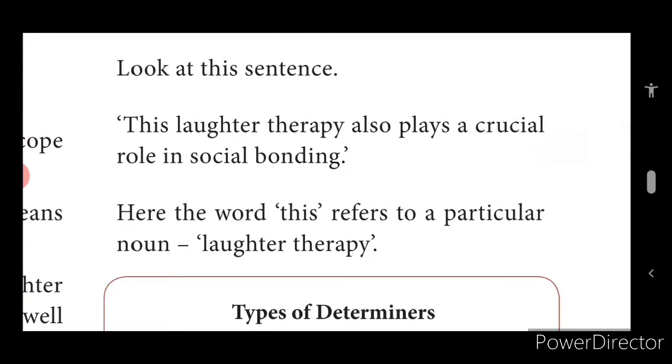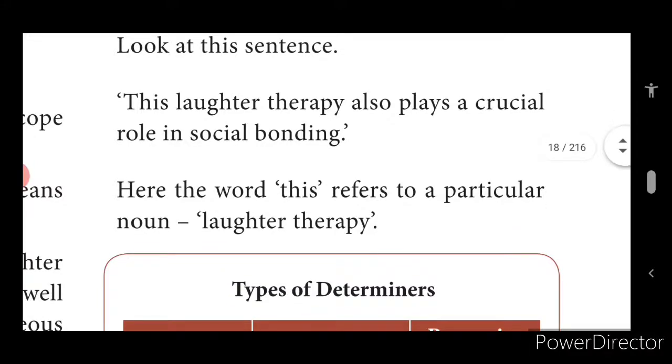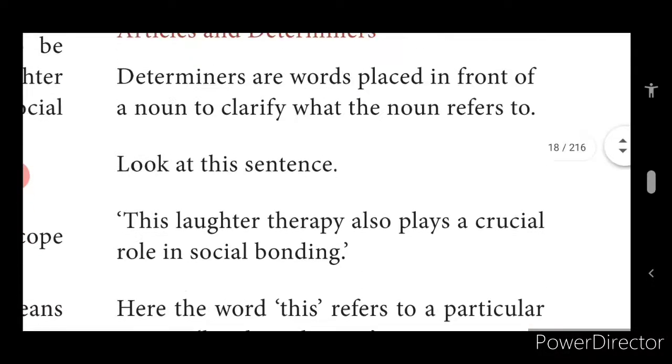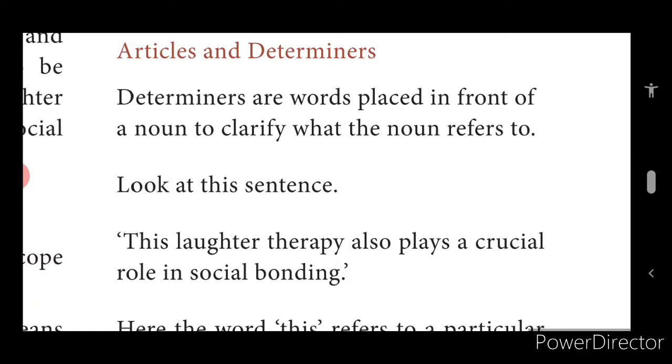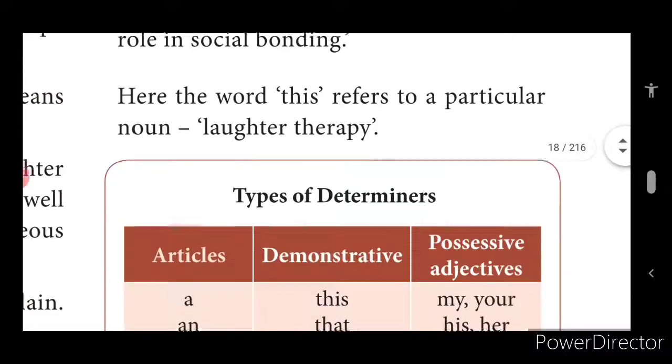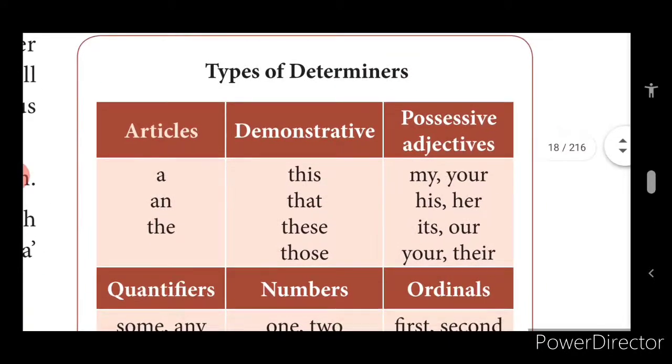Now when you go on to the sentence, you will know better. Here laughter therapy is the noun. So what determiner is added before laughter therapy? This is added before laughter therapy. So determiners are nothing but a word placed in front of a noun to clarify what the noun refers to. Yes, children, hope you have understood what determiners are.